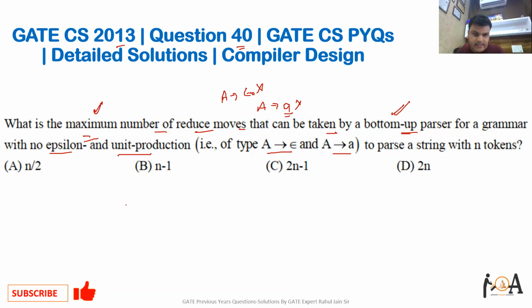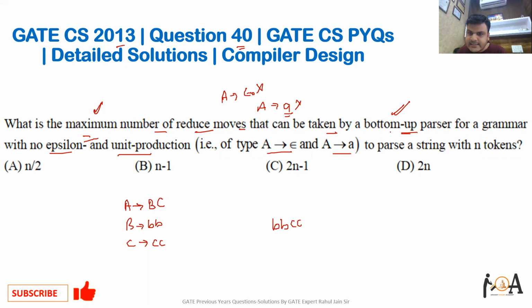Now observe one thing. For example, I have a grammar A derives BC, B derives, for example, bb, and C derives cc. Why do I take that? Because I can't take unit production rules, and I can't take epsilon production rules, right? So I take B derives bb and C derives cc. Now, just for the purpose of generalization, suppose my string is bbcc, okay?